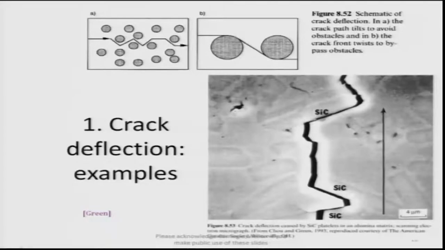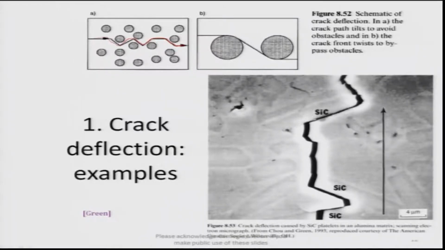So, a crack deflection example is this. This is taken from the American Ceramic Society, Shaw and Green 1993 paper on silicon carbide based materials. You can see that there are particles like these inside, and the crack actually goes through a treacherous path. It is bending and moving like this.